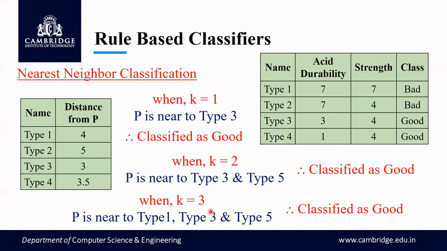Okay, so hope you have understood this. I have calculated it for K equal to 1, K equal to 2, and K equal to 3. For each of these different values of K, the new product is classified as good only. So this is how you perform nearest neighbor classification using the KNN algorithm.